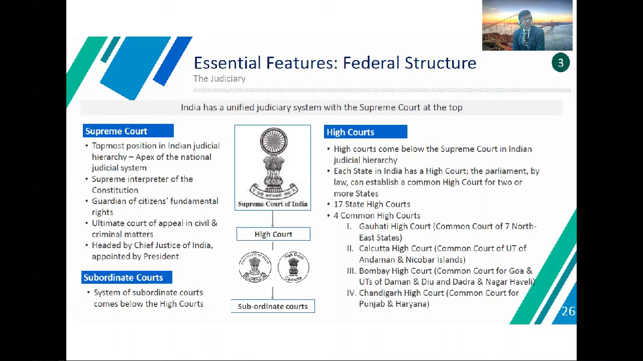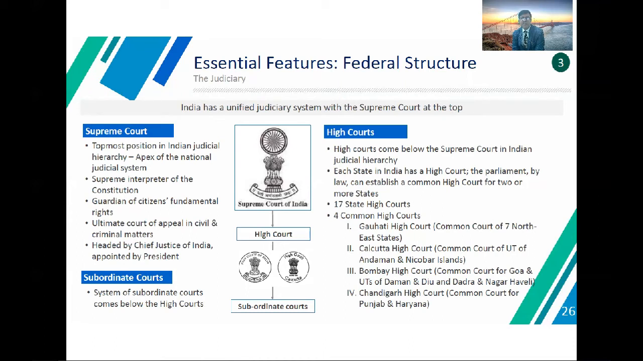Subordinate courts: the system of subordinate courts comes below the high courts. So India has a unified judicial system with the Supreme Court at the top. So the hierarchy is Supreme Court, High Court, and subordinate court. The High Court comes below the Supreme Court in the Indian judicial hierarchy. Each state in India has a High Court. The Parliament, by law, can establish a common High Court for two or more states.